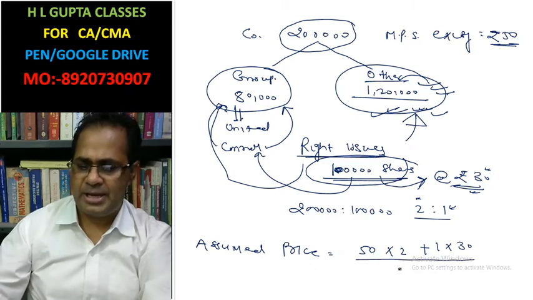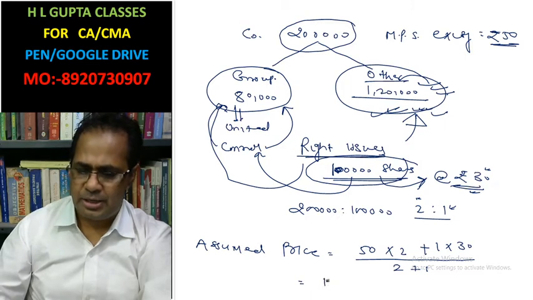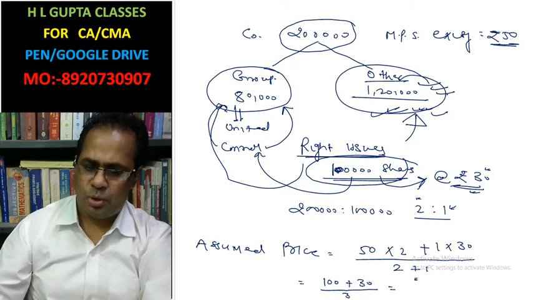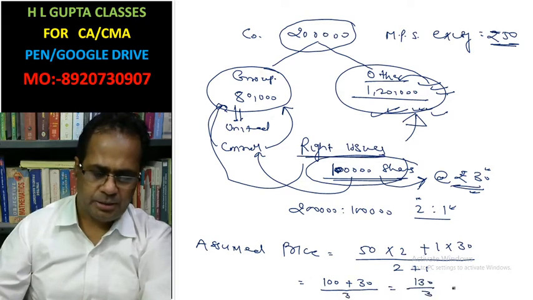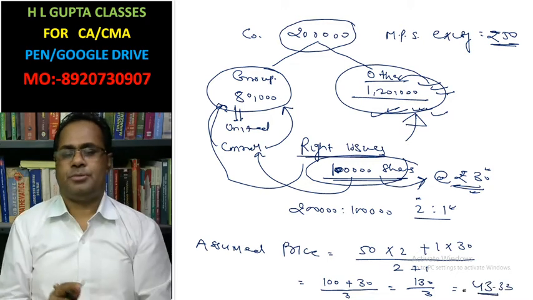This is divided by the number of shares, 2 plus 1. That is 100 plus 30, which is 130, divided by 3. This is 43.33, the presumed market price.